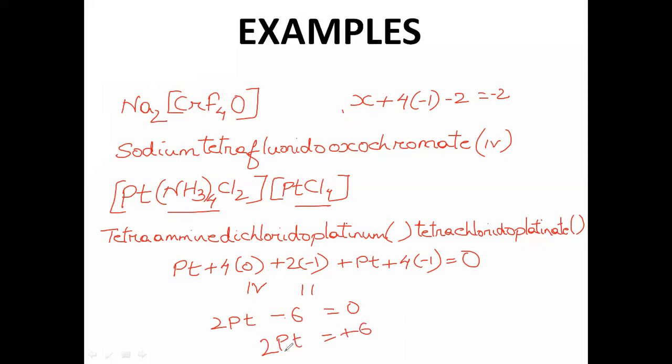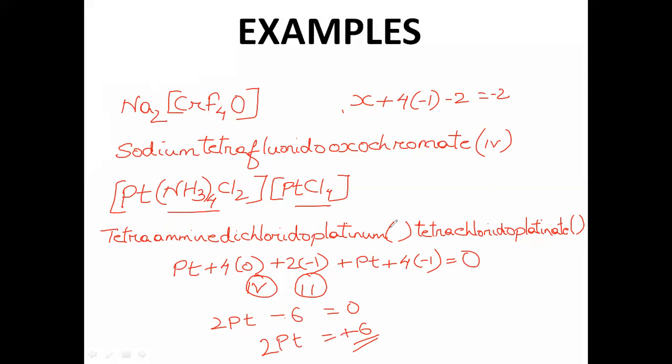So over here, remember that now you don't divide it and make it plus 3. Okay, so you must have a little idea about the oxidation state of the metal. Like platinum has this 2 oxidation state. That means the addition of this 2 oxidation state is plus 6. There are 2 platinum. If you add their oxidation state, it has to be plus 6. That means definitely one has to be plus 4, another one has to be plus 2.